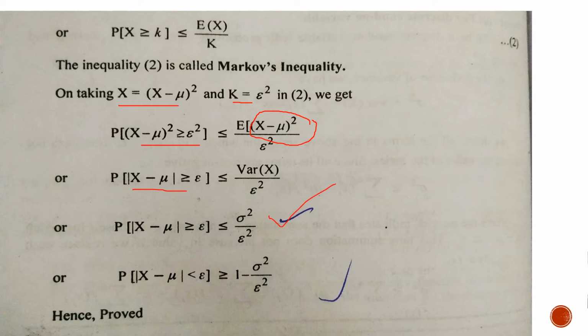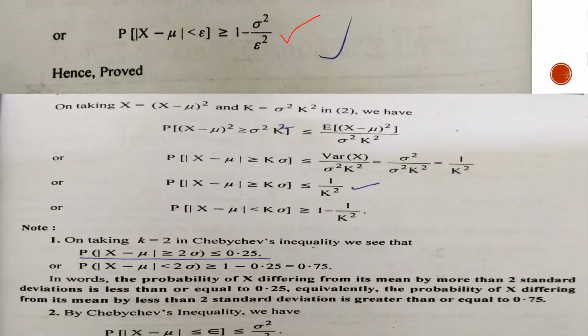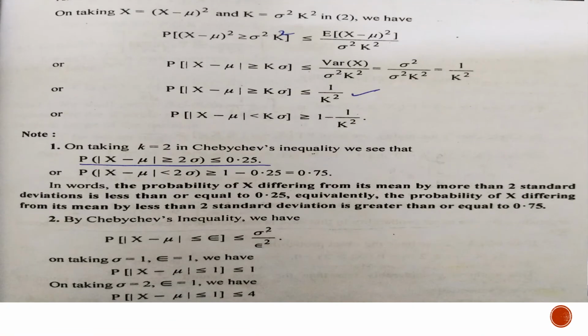And similarly, we can write it like 1 minus something. Now we have to prove its second part. In order to prove the second part, put epsilon equal to sigma k. There is something wrong in the slide. Put epsilon equal to sigma k in the previous equation. So when we put epsilon equal to sigma k, we get here sigma square k square. So here we get variance sigma square. So it cancels out, and we get another equation for it.